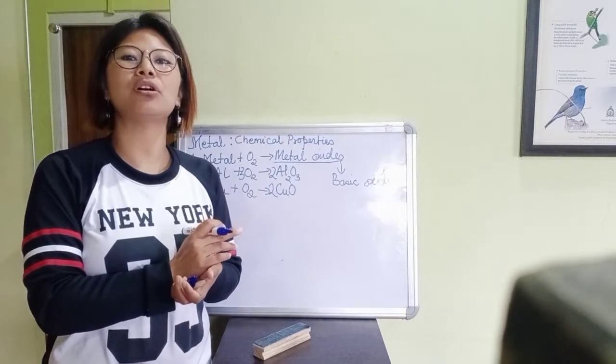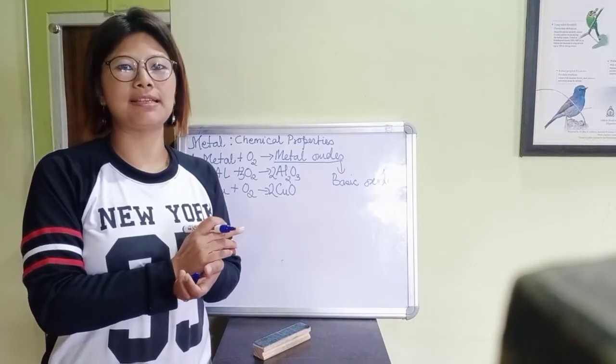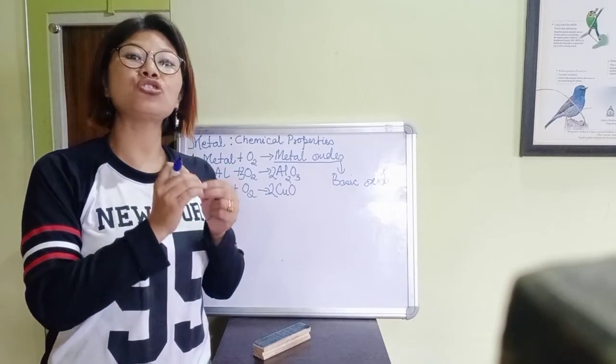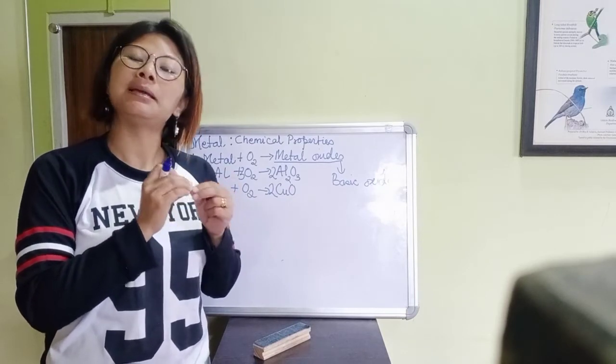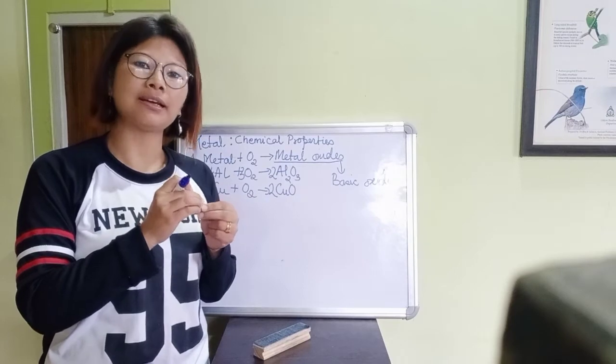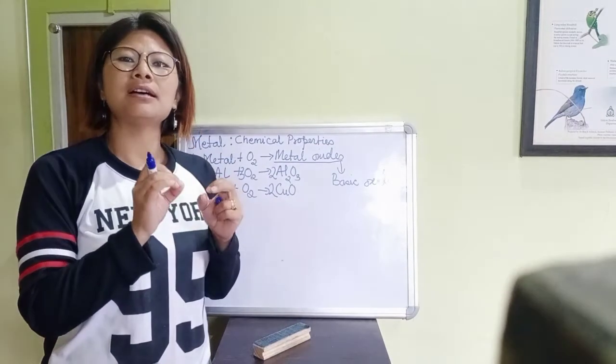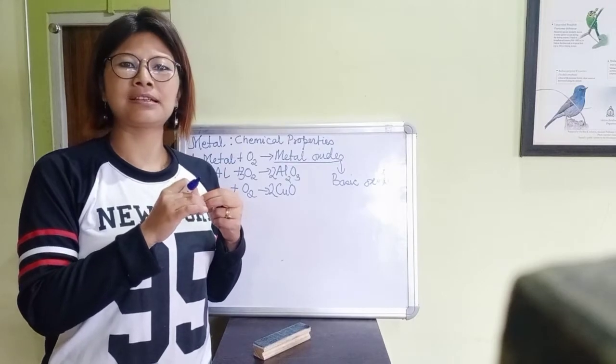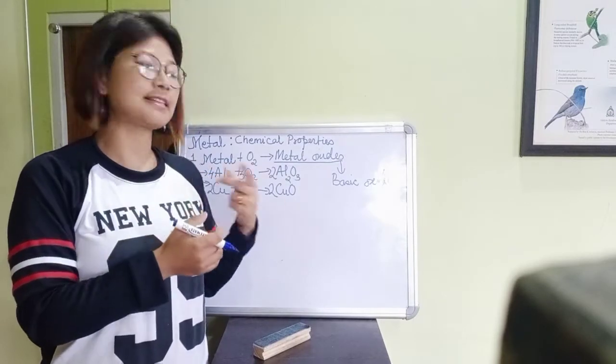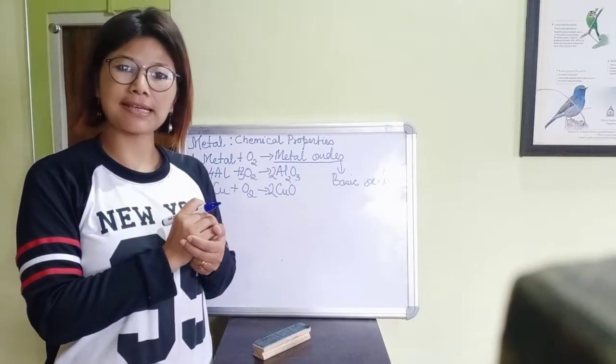That's why they are called basic oxides. The nature of the metal oxide is basic. But there are always exceptions.